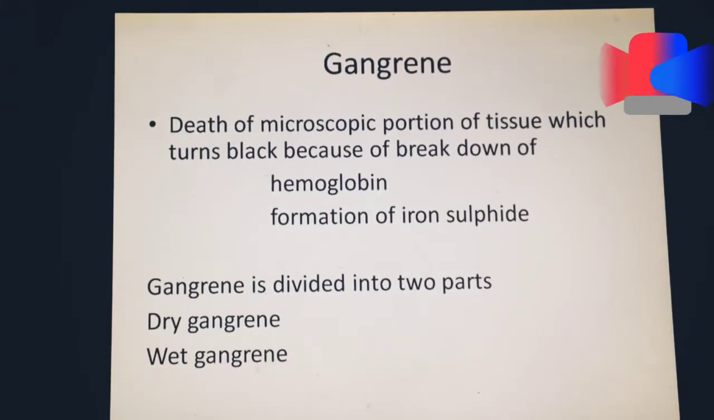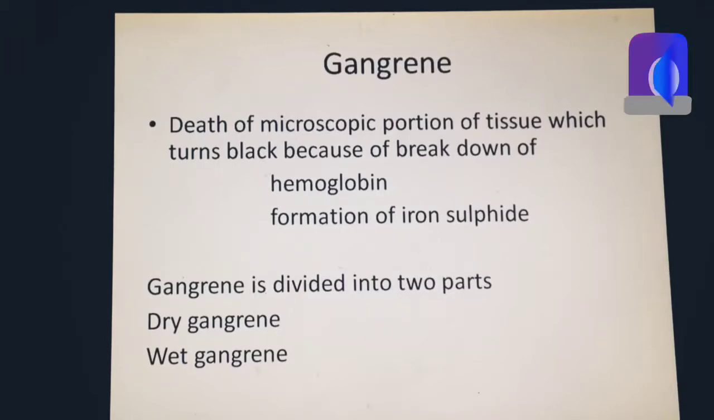Now our next topic is gangrene. Gangrene is basically death of microscopic portion of the tissue, which turns black because of the breakdown of hemoglobin and formation of iron sulfide. So basically what happens is that when there is a lot of stasis of blood and it does not return, and slowly necrosis is going on, the blood hemoglobin breaks down and it imparts a blackish color. This is very commonly seen in diabetic patients, which is also known as wet gangrene, if the limb is affected by bacterial infection, or dry gangrene if it is not affected by any bacterial infection.